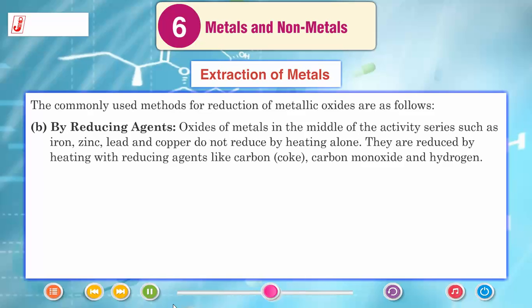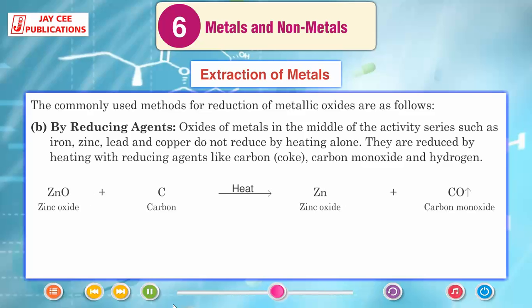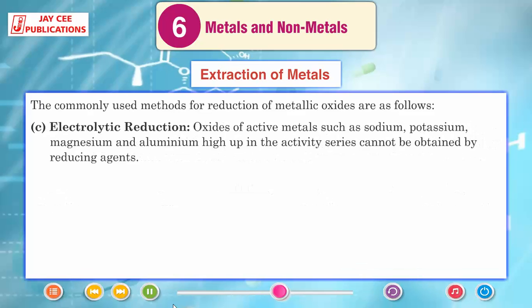By reducing agents, oxides of metals in the middle of the activity series such as iron, zinc, lead and copper do not reduce by heating alone. They are reduced by heating with reducing agents like carbon or coke, carbon monoxide and hydrogen. ZnO (zinc oxide) + C (carbon) → Zn + CO (carbon monoxide).